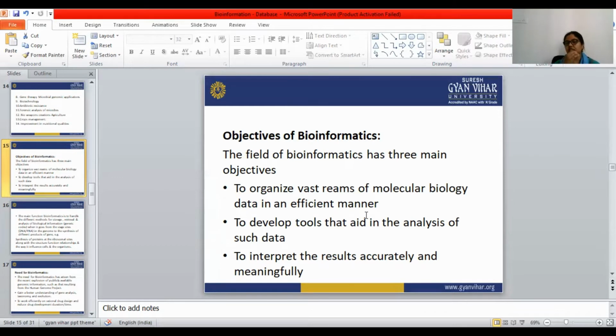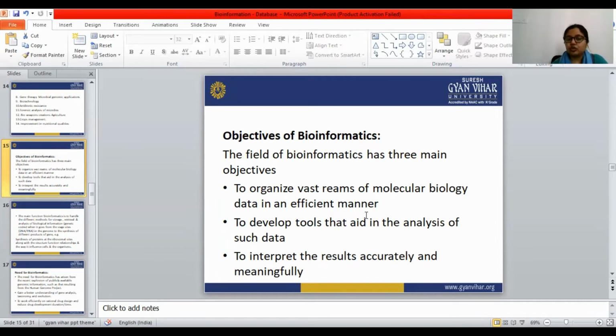There are millions, more than millions of biological data. To organize all the biological data in an efficient manner is the first objective of bioinformatics.